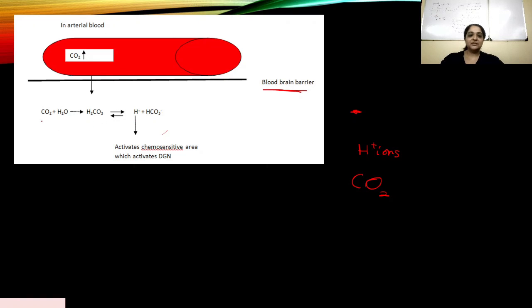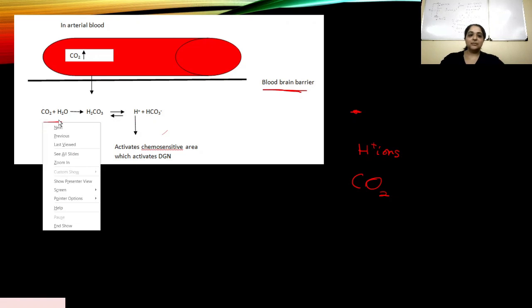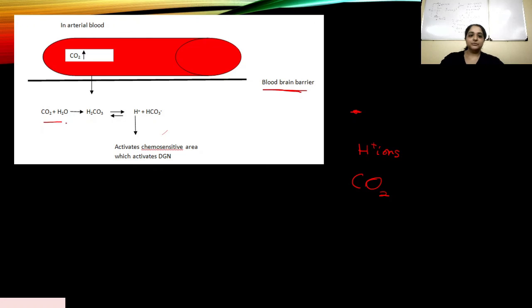So what happens inside that? CO2 combines with water to form H2CO3, which then forms H plus and HCO3 minus. Although H plus ions cannot pass the barrier, CO2 can pass and then forms H plus ions inside the chemosensitive area.